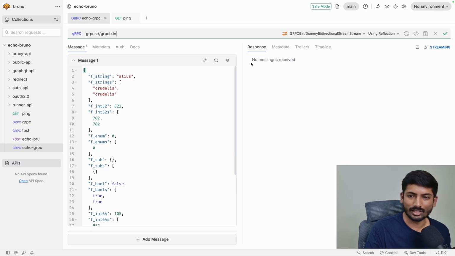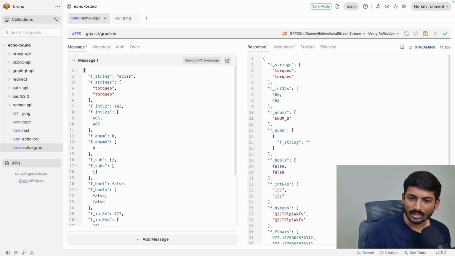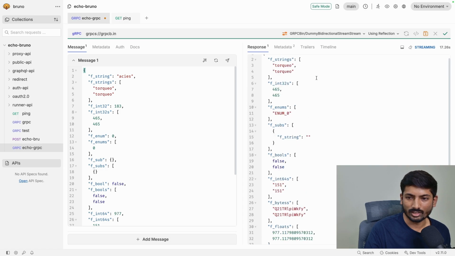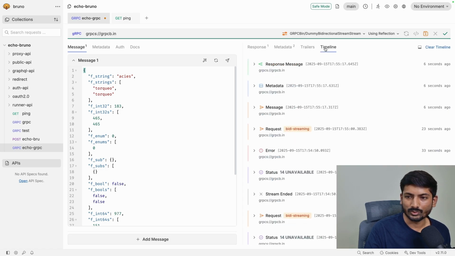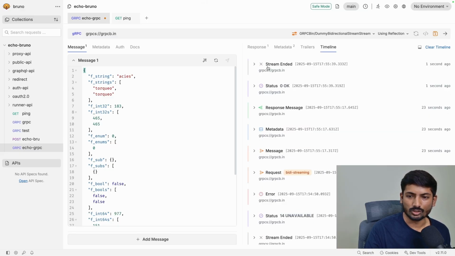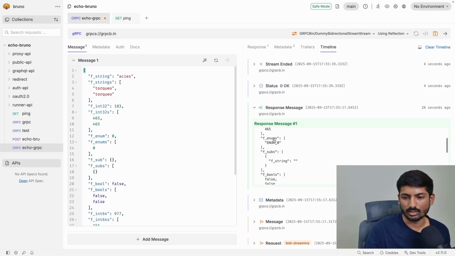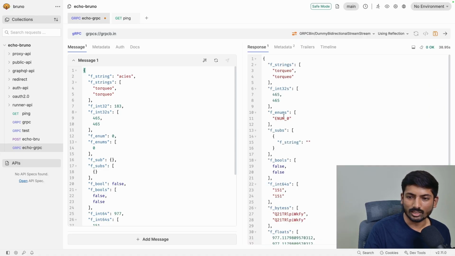And right now, as I have established a connection again, I will say create a sample message, dummy message. I will send this message to my server, and my server receives this. I received this response from here, as you can see, but the moment I explicitly say that I am done with the response, I am going to end my connection. The time is counting here, and you will just say stop. So the stream ended, the status says okay, and you have this response. So this is how receiving responses and streaming works in gRPC.